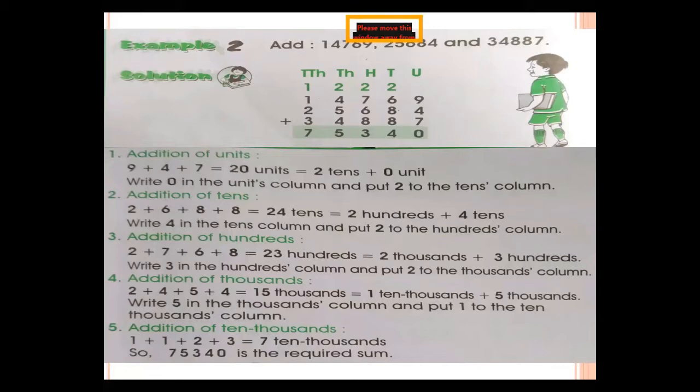Move to the next. Here you see 3 steps. Number 1: this is addition of 5-digit numbers, 5-digit numbers read as 10,000. So first of all we have to put it in vertical form.